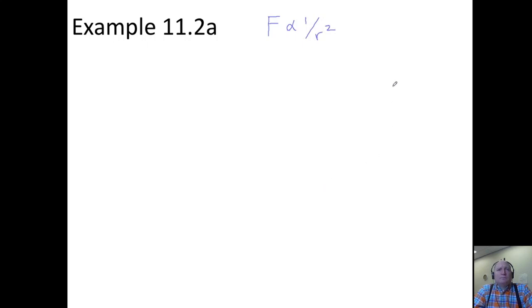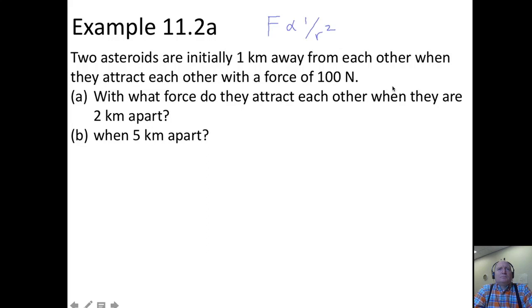And we can use this relationship to make some predictions between the relative force between two objects. Let's say that we have two asteroids initially a kilometer apart, and they are attracting each other with a force of 100 newtons. Well, with what force do they attract each other when they're 2 kilometers apart, where the distance has doubled? So if we keep...